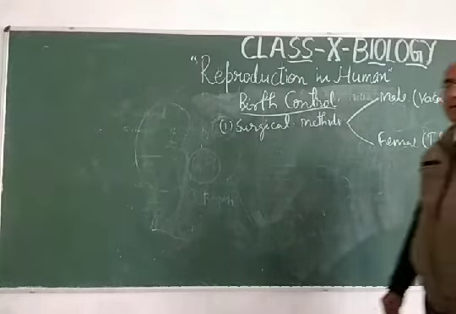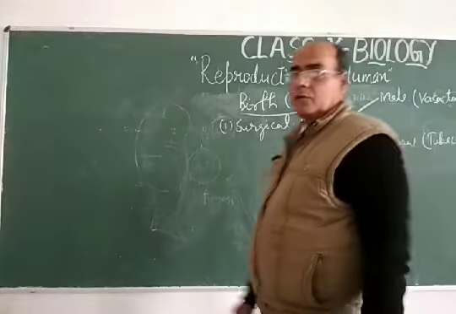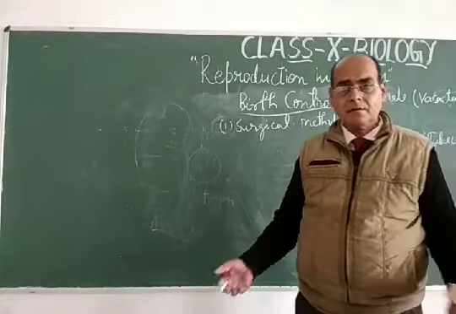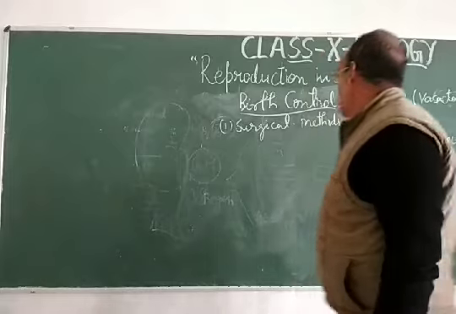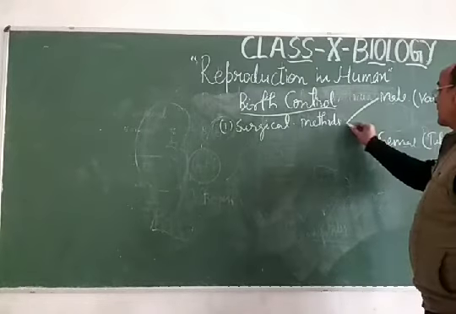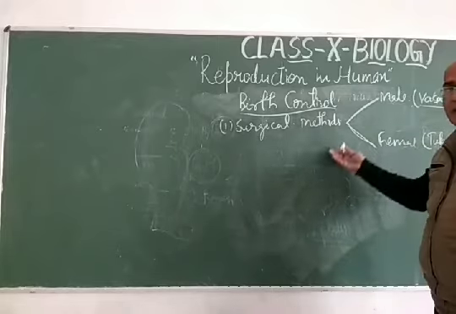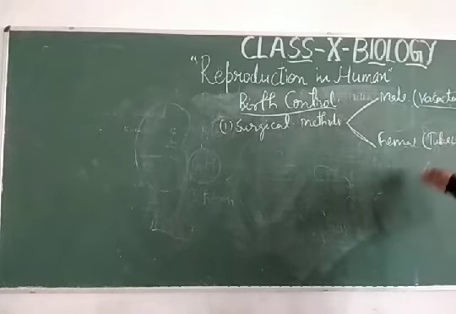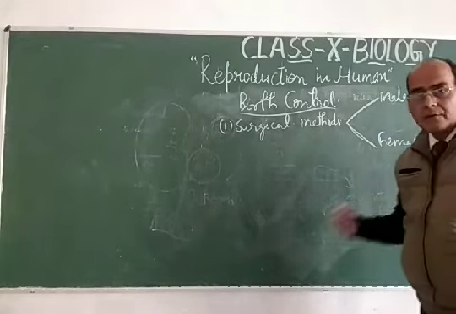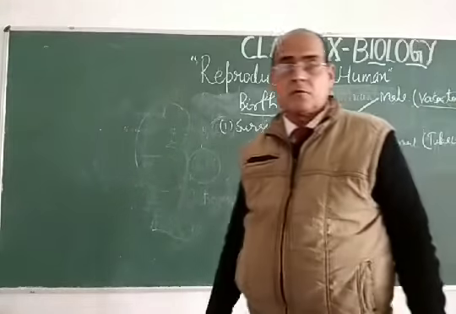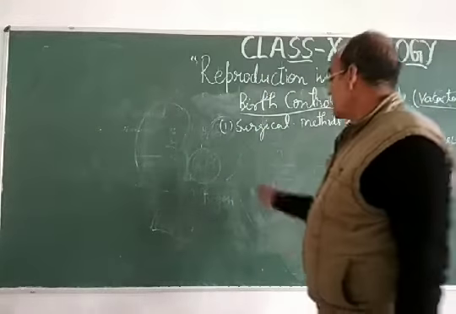Vasectomy and tubectomy are the surgical procedures for birth control in the reproductive organs of the male and female. What happens in the male, the vas deferens gets cut and sealed. Cut and seal of the vas deferens is called vasectomy. Cut and seal of the fallopian tube in the female is called tubectomy. So this is the surgical procedure.